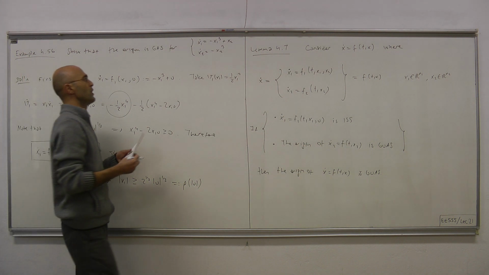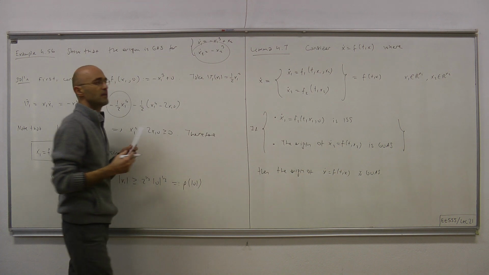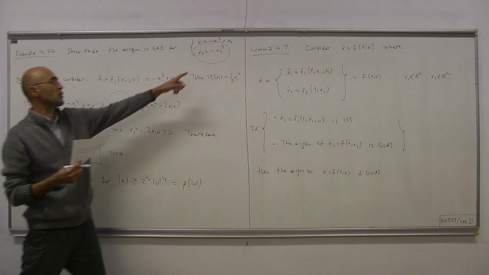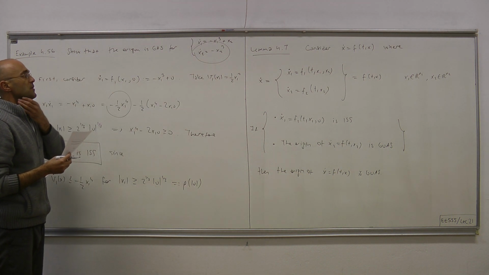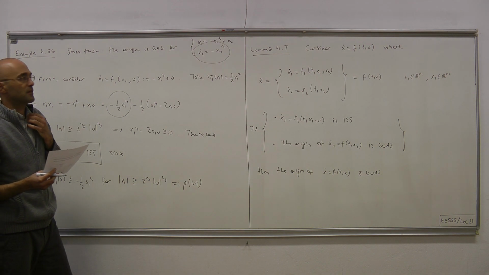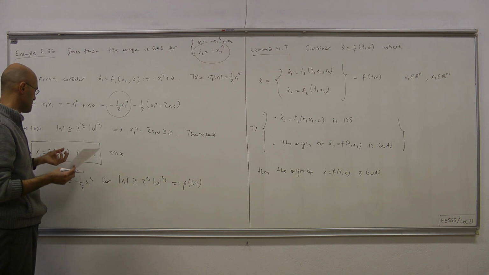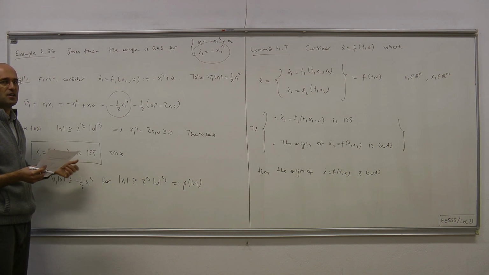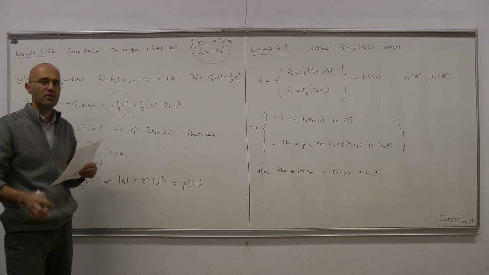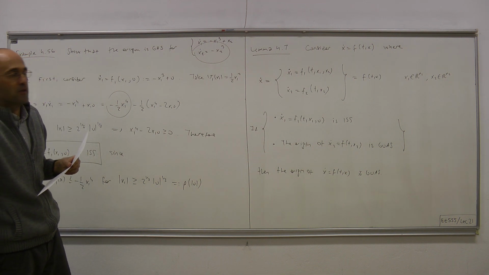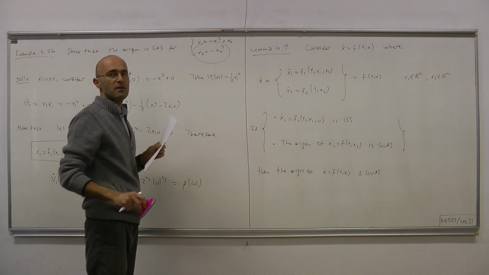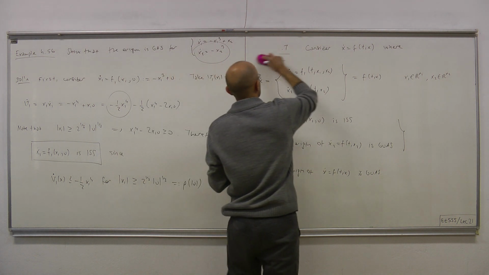In the second part, we have to show, if we can, that the second subsystem, which is autonomous, has an origin that is globally asymptotically stable. And then we can glue the two pieces together. The first subsystem is ISS, the second subsystem is such that its origin is globally asymptotically stable, and the overall system must be such that the origin is globally asymptotically stable.